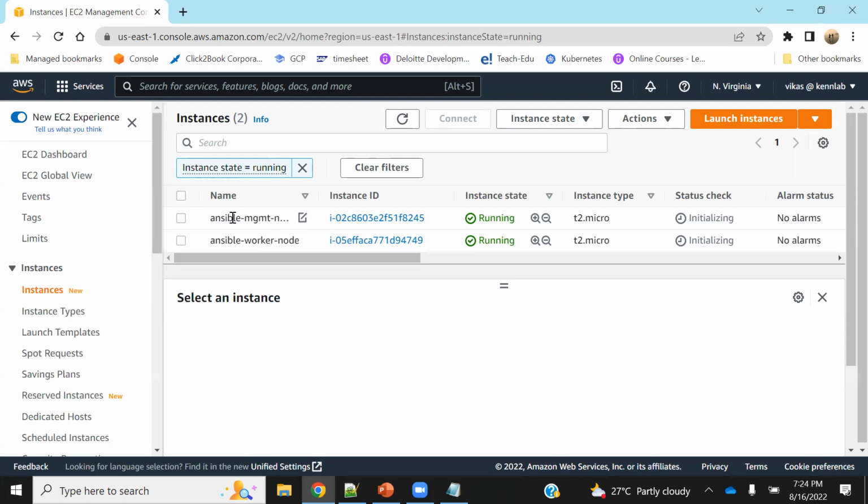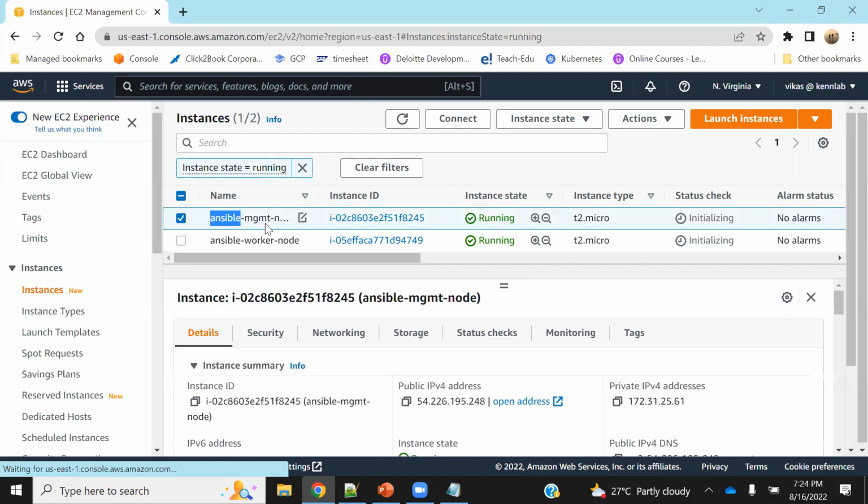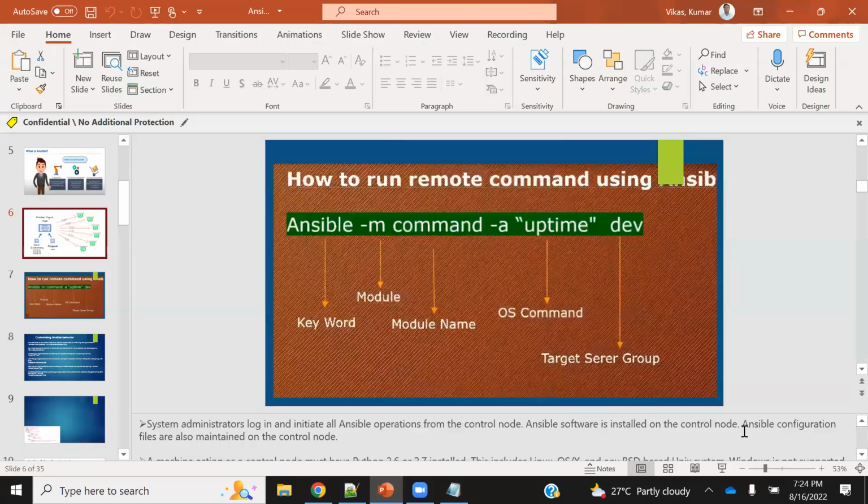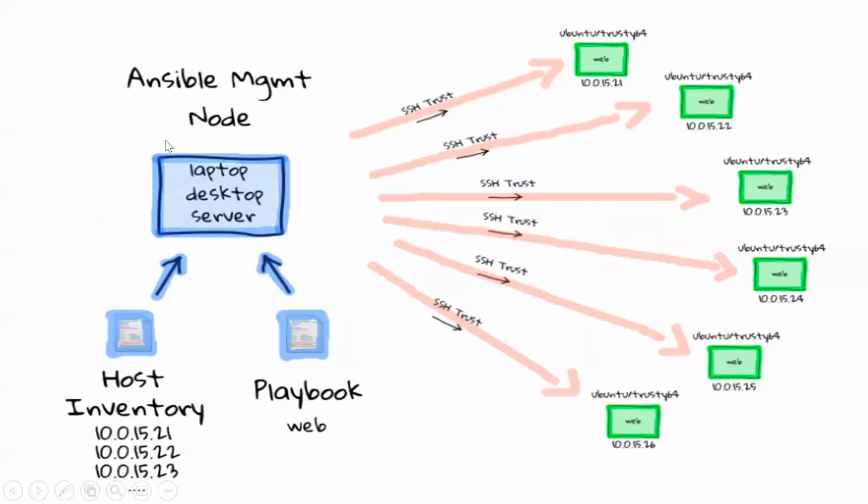Now, the first thing is that I have to install Ansible. Ansible is only installed in the management node. Back to this diagram, only this will need the Ansible installation. You need not install Ansible here, not required. Only here I need to install Ansible. And then I need to establish an SSH connectivity with them. While establishing an SSH connectivity, if you remember, when I was doing a master-slave configuration, I created a user here and I created a user here, and then I linked both of them together. Again, I will do the same thing. Okay, so step by step.